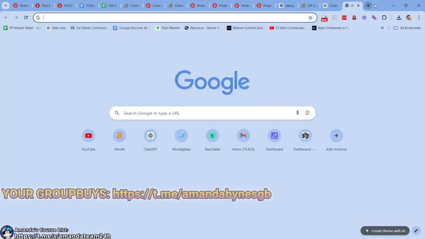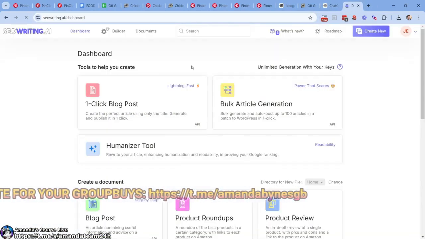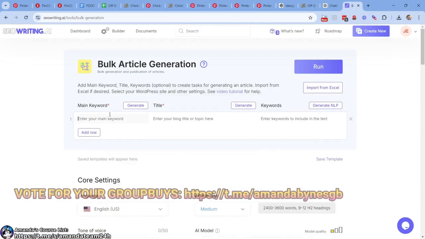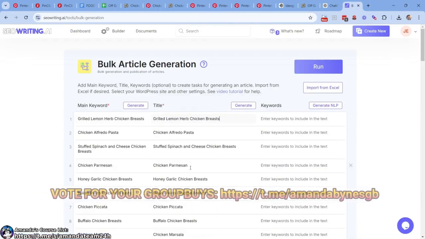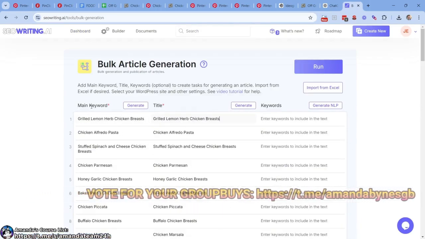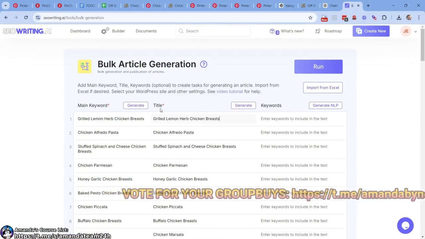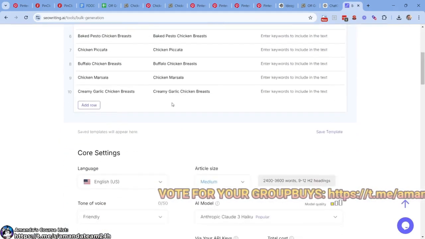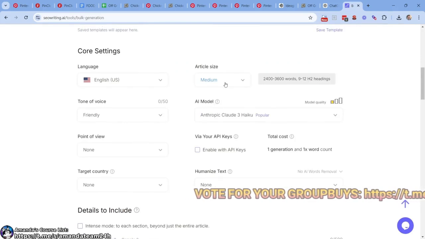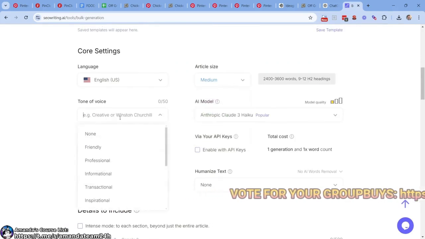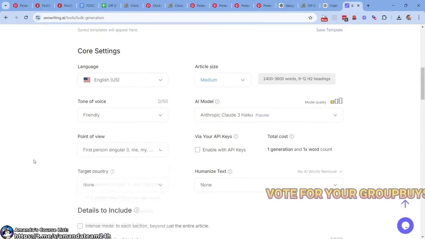I'm going to go to SEOwriting.ai, which is my first step. We're going to go to bulk article generator. We're going to come down here, right? The main keyword typically is the URL or slug. The title is the title of the article. We can go article size, that's cool. Tone of voice, friendly, that's cool.